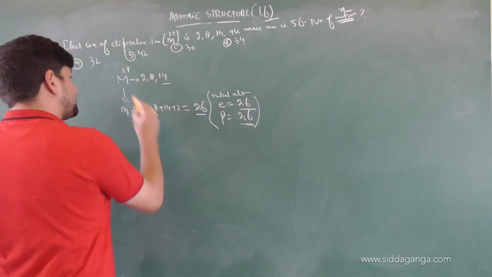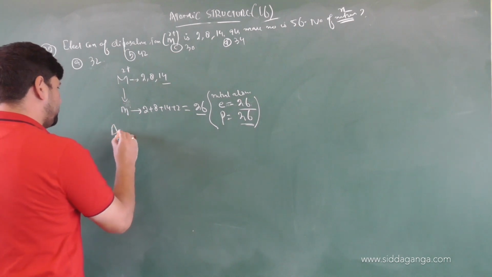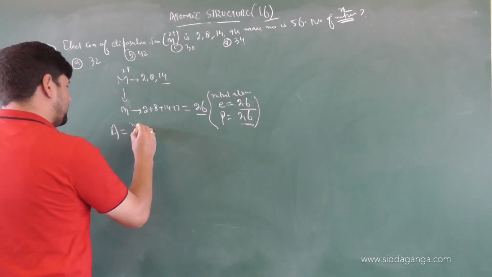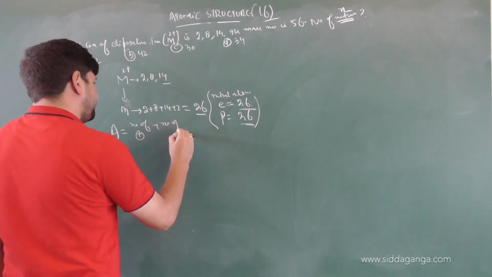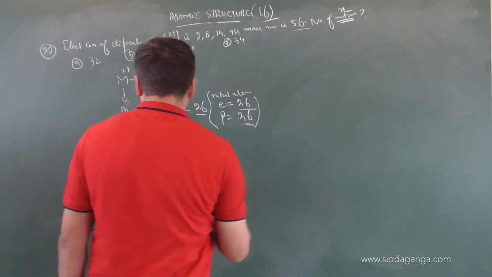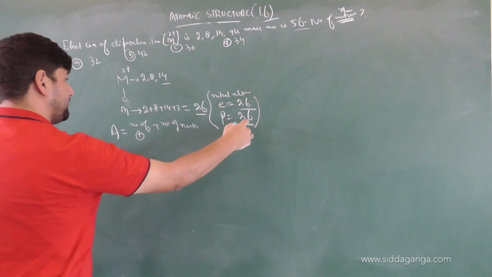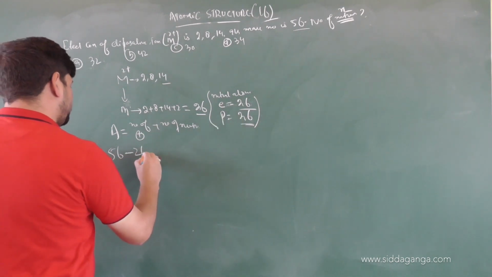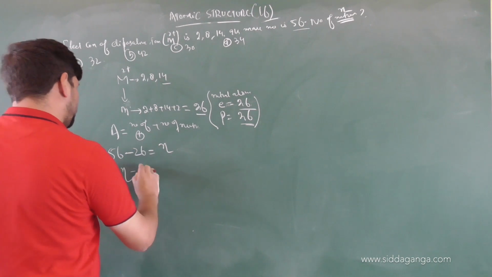Now it is M2+. Has it lost any proton? Definitely not. Now we know atomic mass equals the number of protons plus the number of neutrons. What is given to us? The atomic mass is 56. The number of protons is 26. So 56 minus 26 equals the number of neutrons, which will be 30.